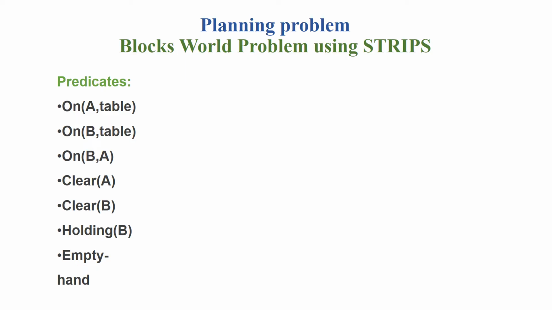The blocks world problem includes many predicates as shown. The first is that block A is on the table, block B is on the table, block B is above A. There are no blocks or objects above A. There are no objects above B, and it's clear. Robo is holding the block B, and the hands of the robo are empty. These are all the predicates.